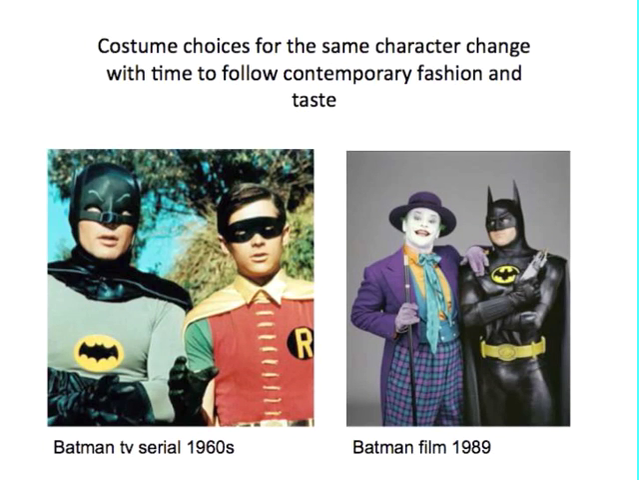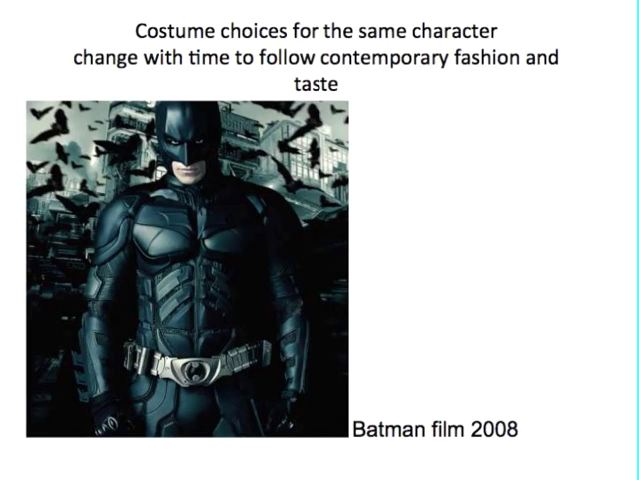Now, costume choices for the same character will change with time to follow contemporary fashion and taste, which means the character of Batman from the 1960s looked very different from Batman in 1989. To our contemporary taste, the costume for Batman in the 1960s looks kind of ridiculous, especially the painted eyebrows. The way we now imagine Batman is even different from the 90s. This is much more contemporary to us.